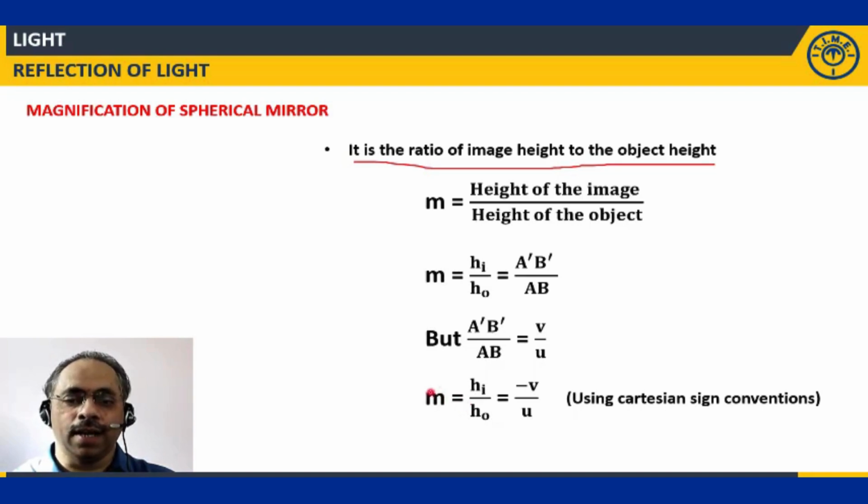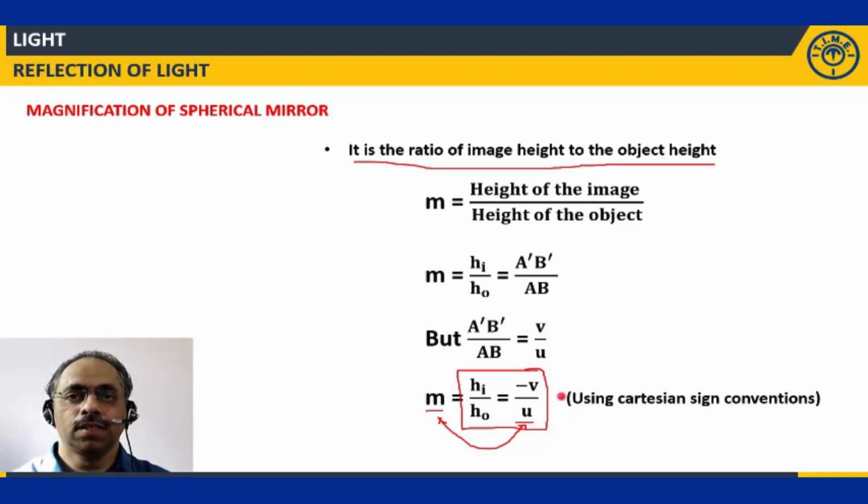So either I can apply M is equal to HI by HO or M is equal to minus V by U. Any of these two expressions I can use to get the magnification. Sometimes given the problem, I need to relate these two so that I'll be able to get a relation between the height of the image, height of the object, and image distance and object distance.